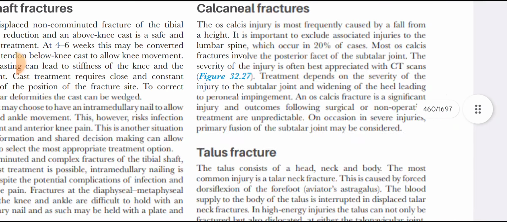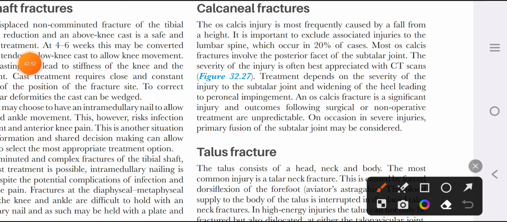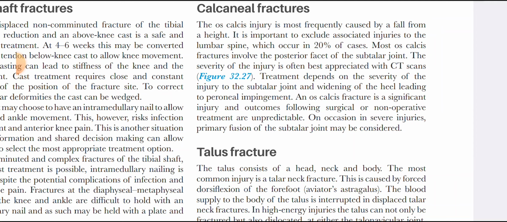Calcaneal fractures are usually caused by a fall, but we should also rule out lumbar spine fractures with a history of fall, because lumbar spine fractures occur in 20% of cases with a history of fall. The calcaneum has very little blood supply to the skin around it, and it has complications whether we treat it with operative or non-operative methods. Prognosis depends upon how severe the injury to the calcaneum is.